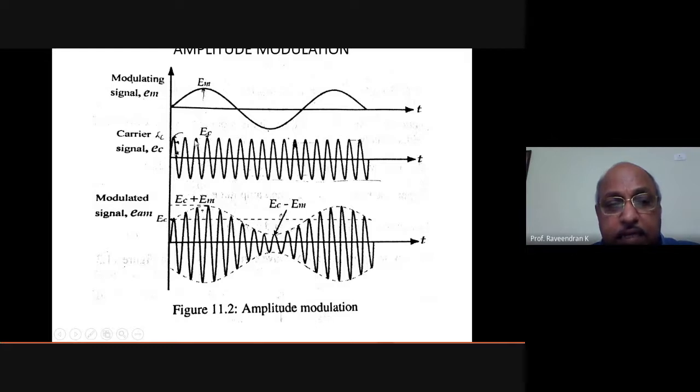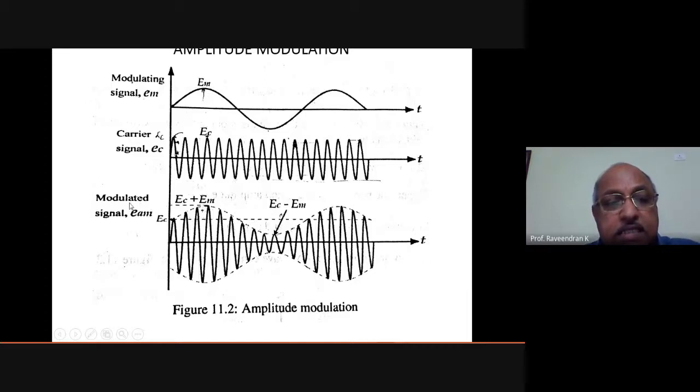So here at each instant EC is added with EM sin omega mt. EM is the instantaneous value of the message signal. So the instantaneous value of the message signal is added with this carrier signal, so that the modulated wave will have a maximum value that is equal to EC plus EM. Here it is like this.